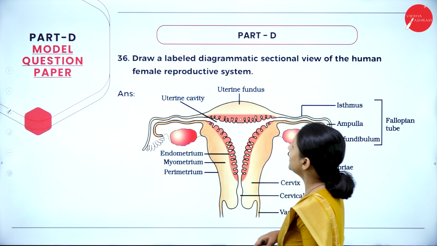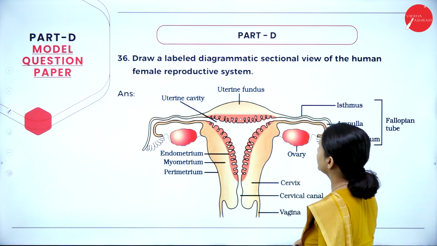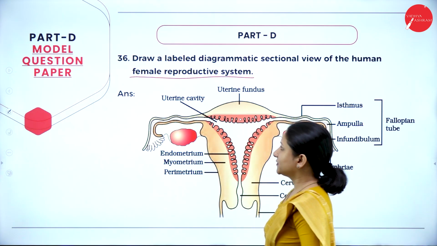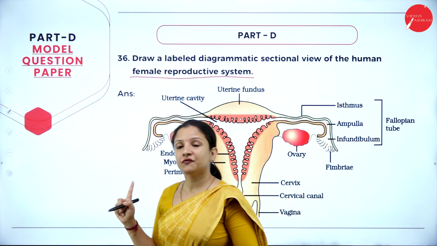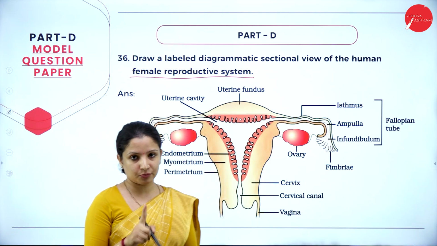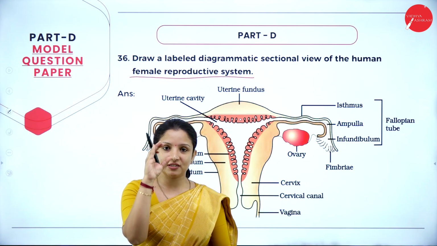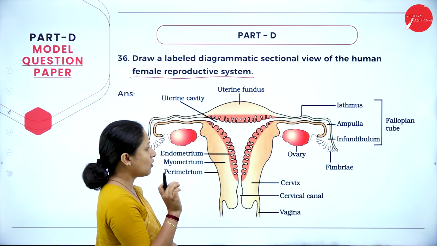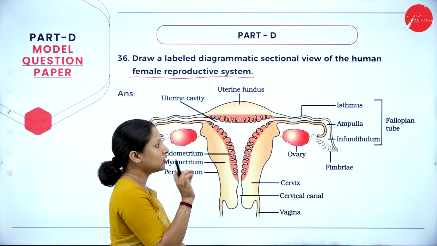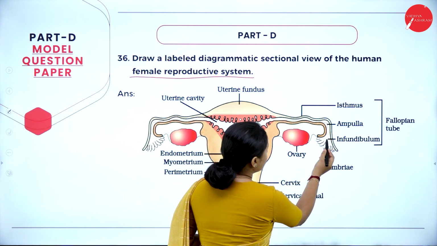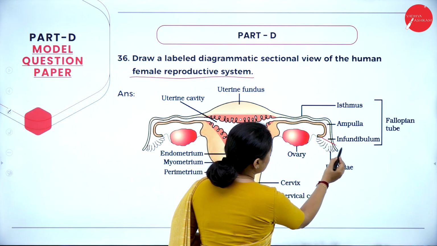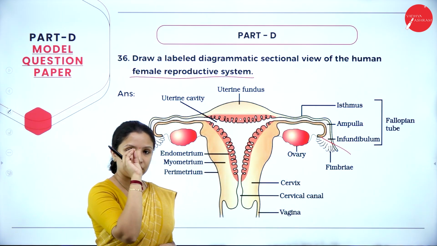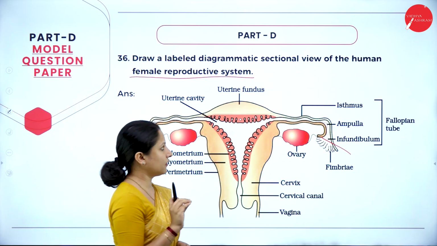So next question: draw a labeled diagrammatic sectional view of the human female reproductive system. Again this question carries 5 marks. So at least 10 labels need to be there. And do not draw the diagrams very small. At least let it cover half a page and let it be neat enough. While labeling, most students don't mark it properly. Say for example, if this is the infundibulum, they would have taken the arrow mark till here. No, when you put the labeling and draw the lines, you have to be very, very careful about it.